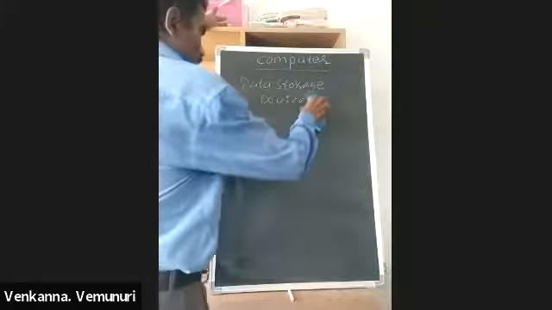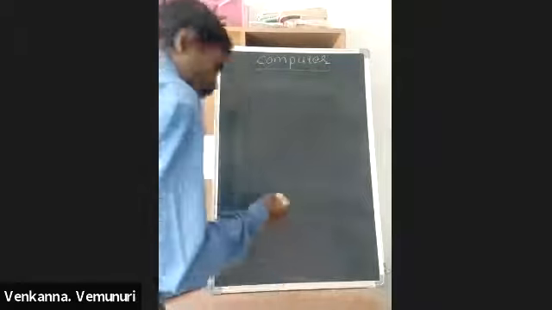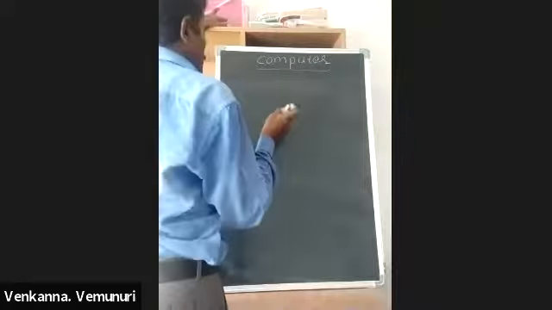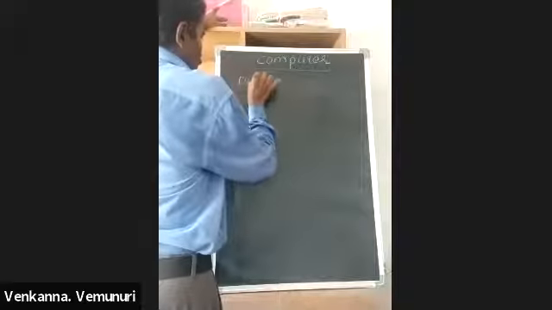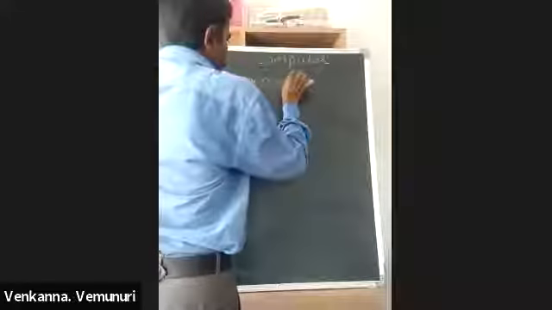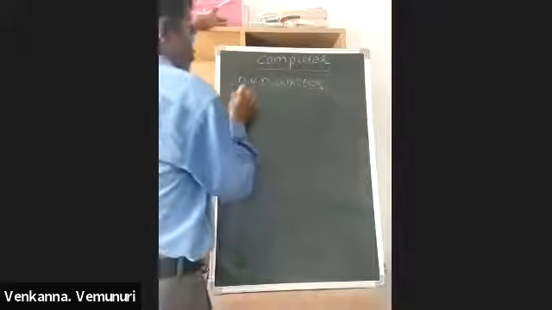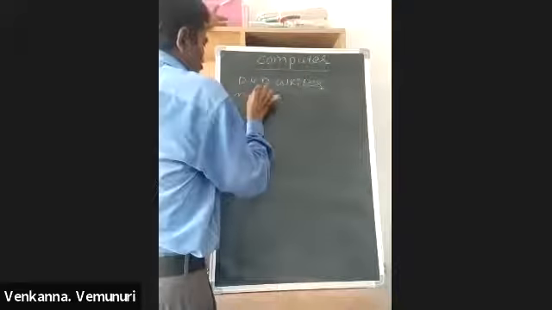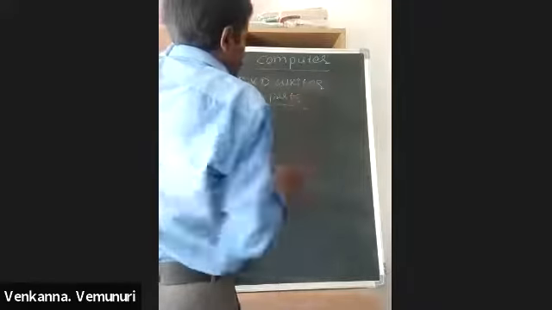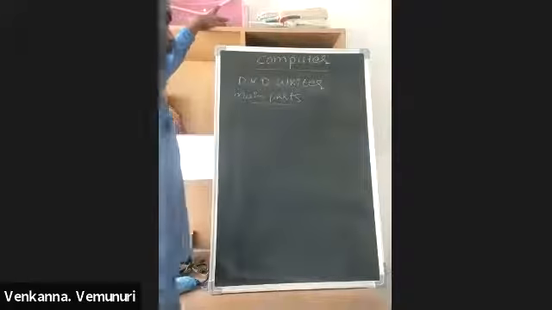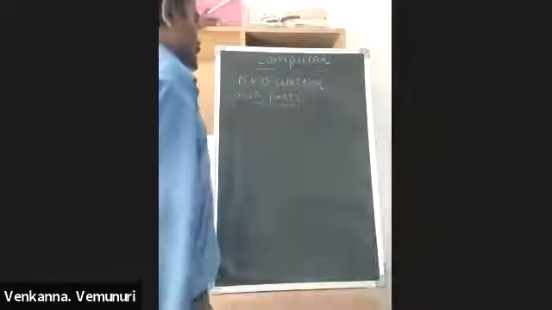So, for example, in this DVD writer, the main parts, as per our syllabus on how to rectify small issues in a DVD writer.